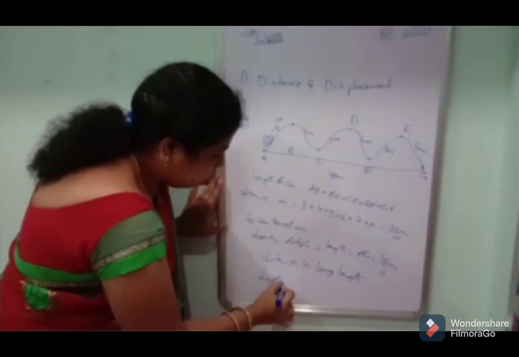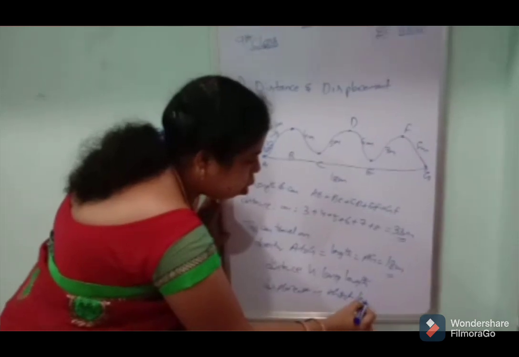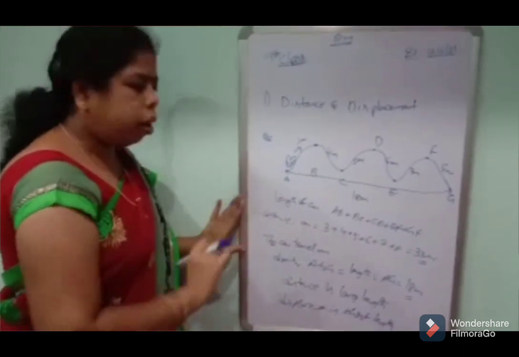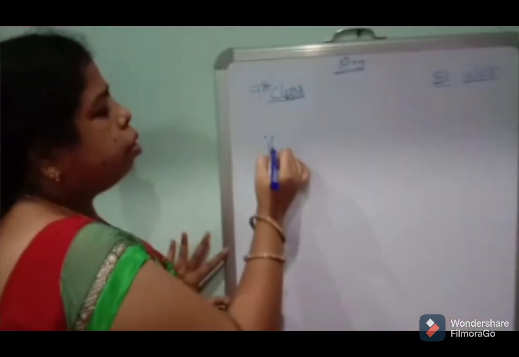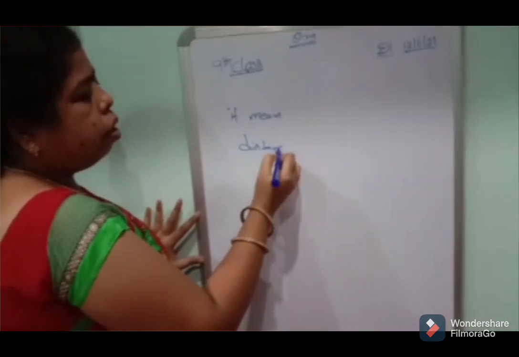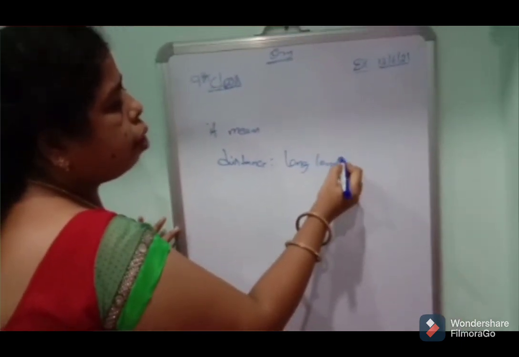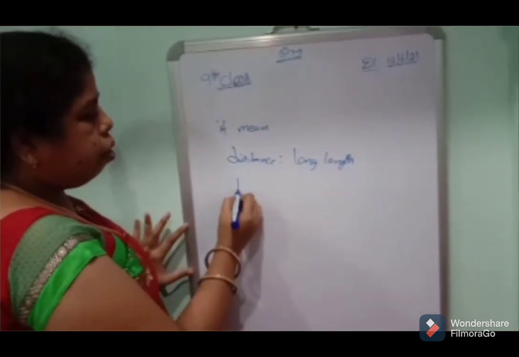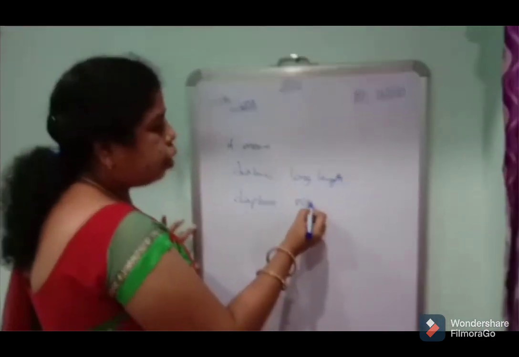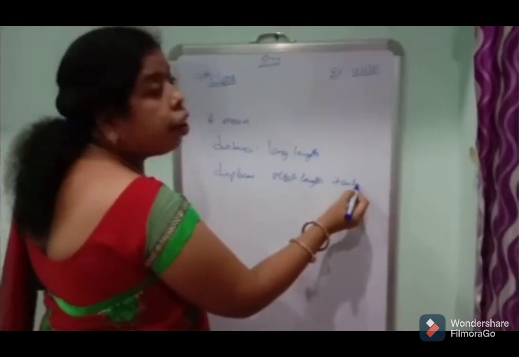Displacement is a short length, the short length between the points. Distance is a long length. Next, displacement is a short length. It contains direction.